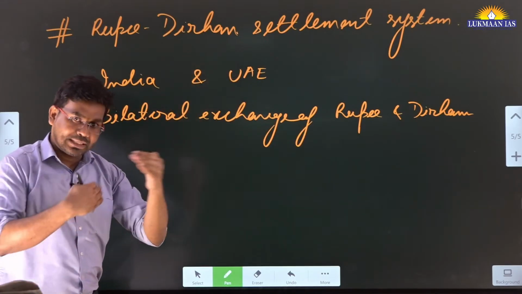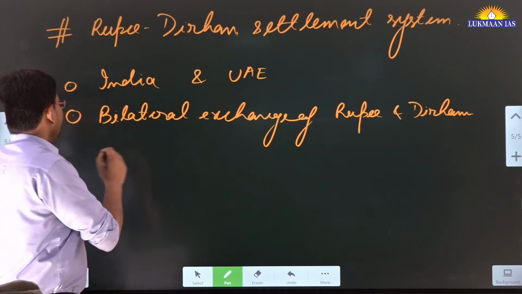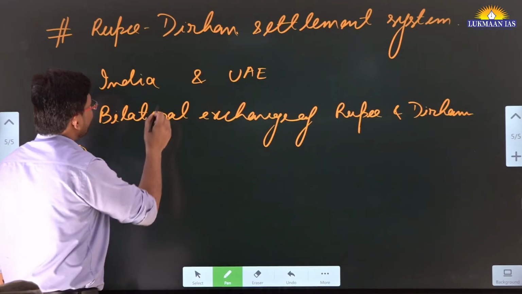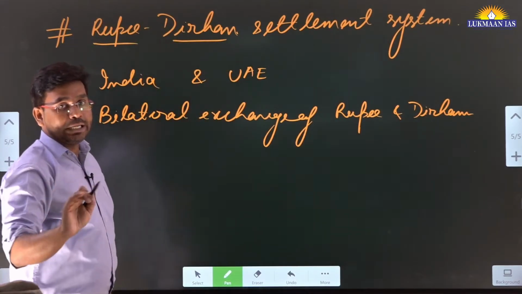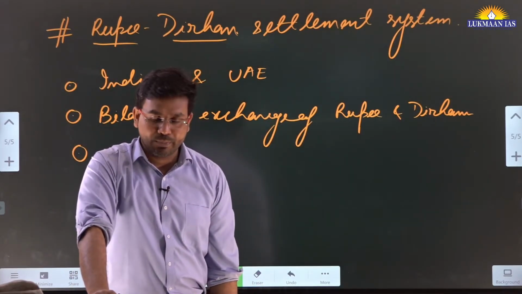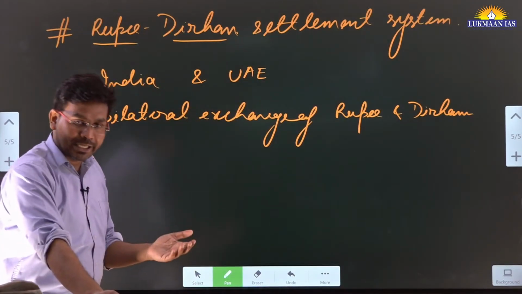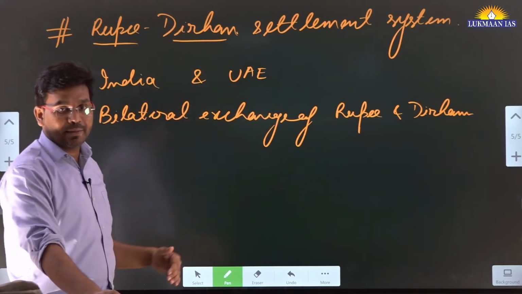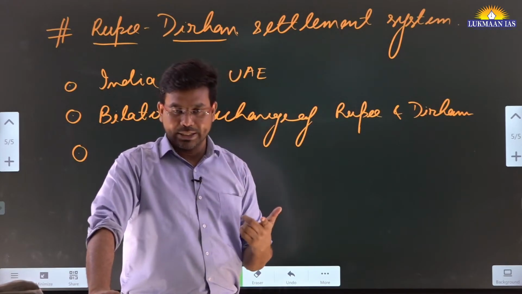So for the trade activities happening between both these countries, the settlement of payment or remittance can be done either through rupee or through dirham. They do not need to rely on any third currency, let's say US dollar. They will not be required. So in this article they have mentioned the positive aspects of having the rupee dirham settlement system, and also they talk about negative aspects that may be associated with this.